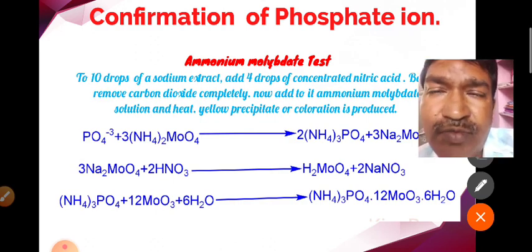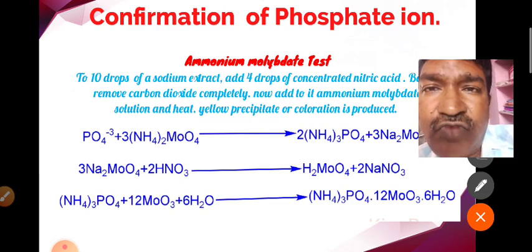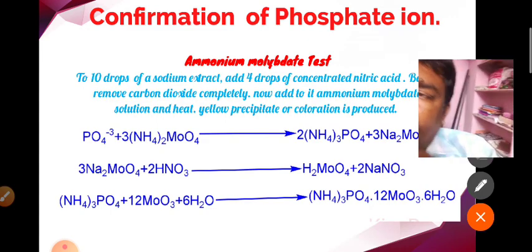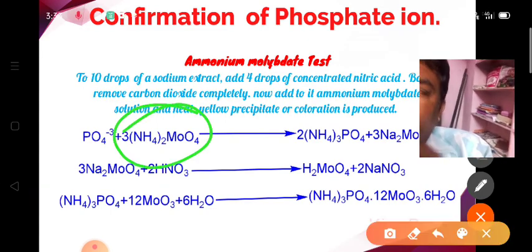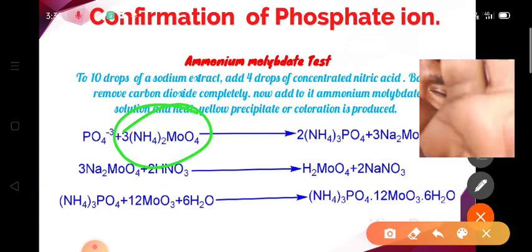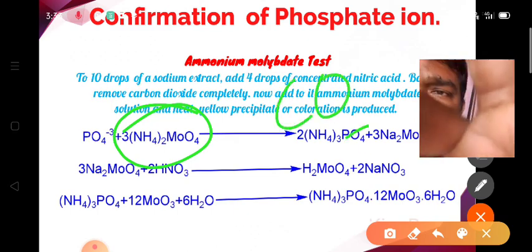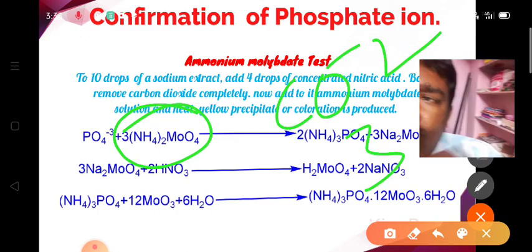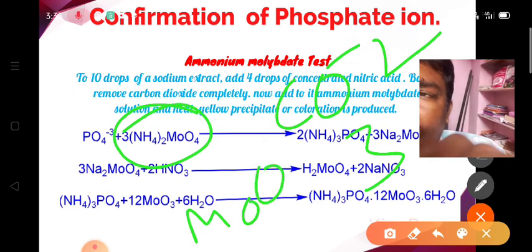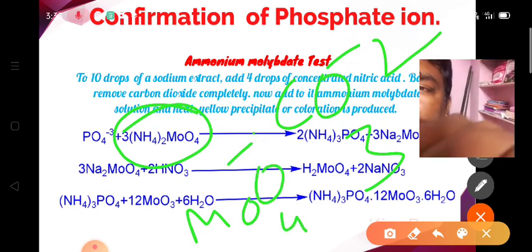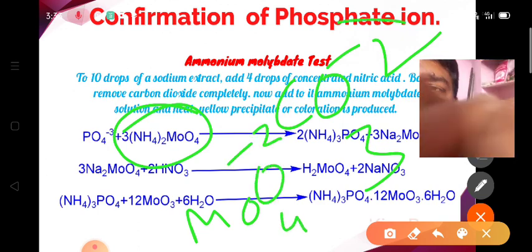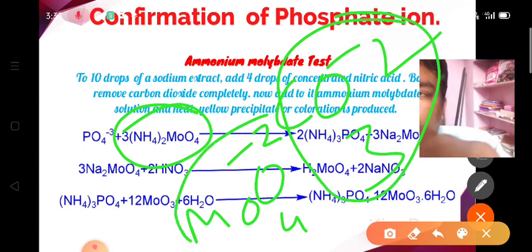In the ammonium molybdate test, to the water extract or to the sodium extract, we add the ammonium molybdate. This one is known as the molybdate. Look here, CO3 2- is known as the carbonate, MoO4 2- is known as the molybdate. Carbonate, molybdate.